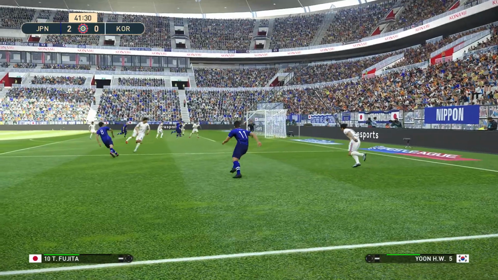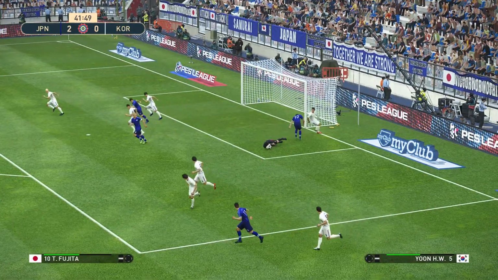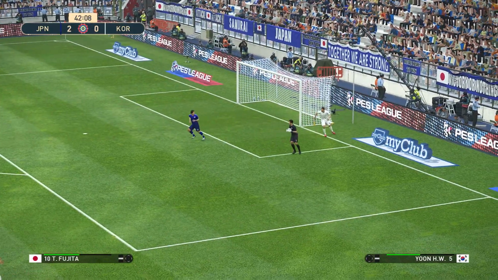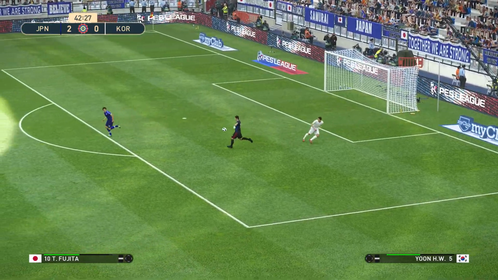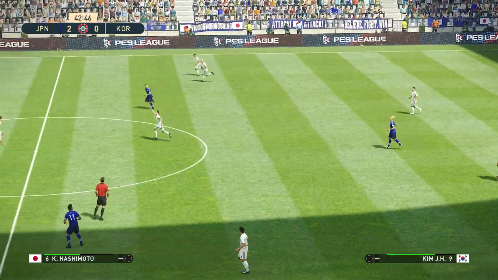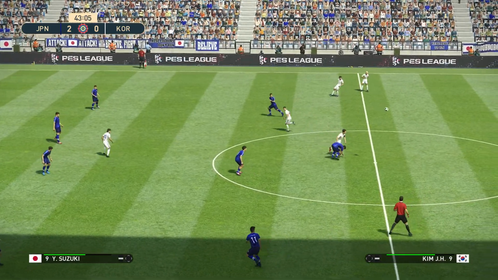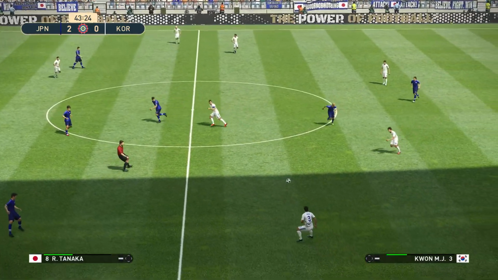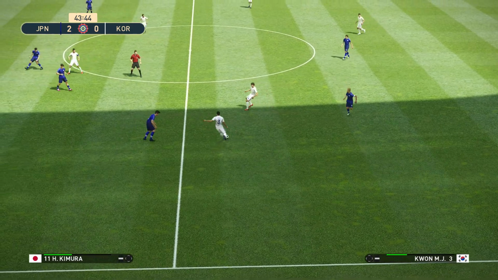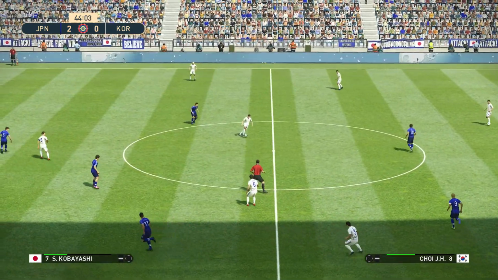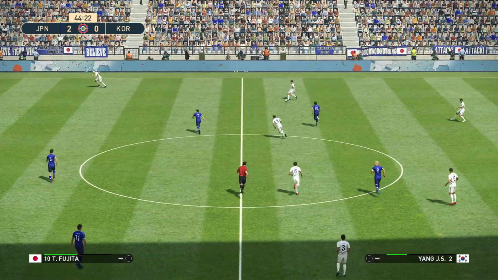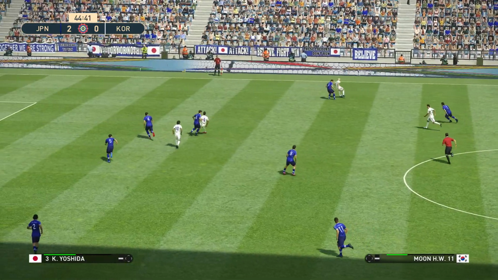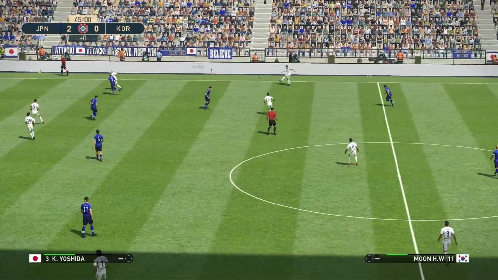Kimura. The ball in, but it's saved by Park. Park hits it long. Kim wins it. Here's Kwan. Choi. Yang plays up towards Moon. Moon lays it back.